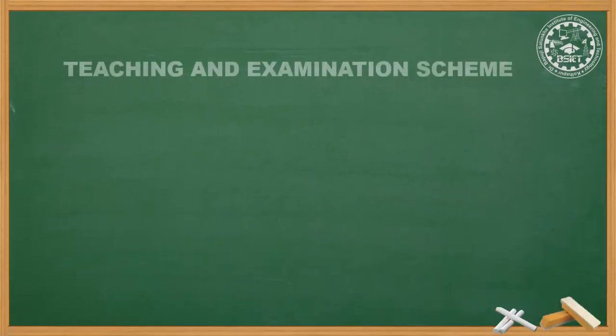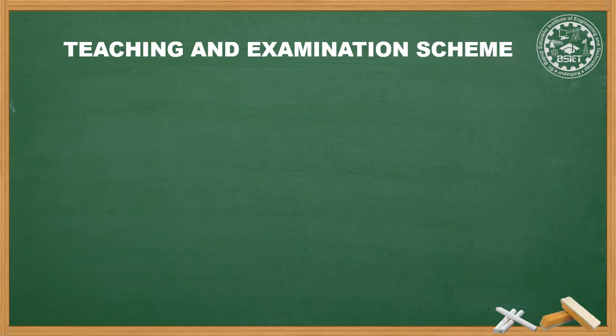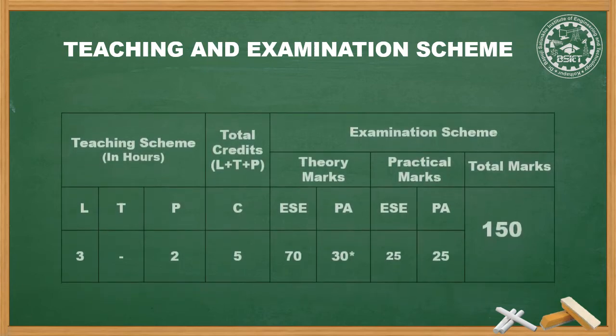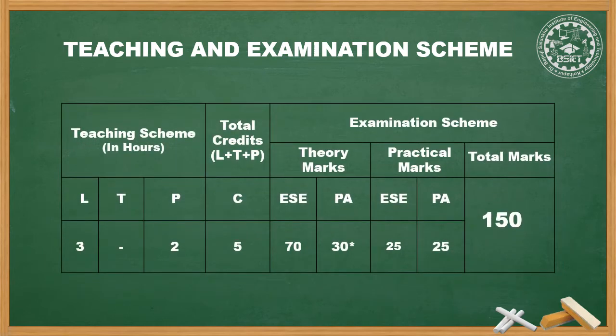The teaching and examination scheme for this subject, that is the total marks allotted, are divided into subgroups. The total marks for this subject are 150, in which the theory marks are 100, out of which 70 marks end semester examination, that is ESE, will be conducted by the MSBTE, whereas the remaining 30 marks will be the theory progressive assessment marks, that is the marks based on your class test performance